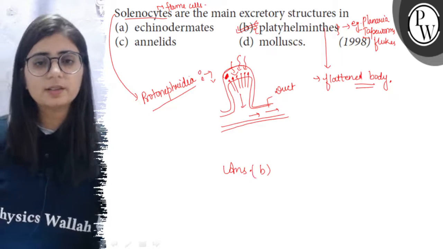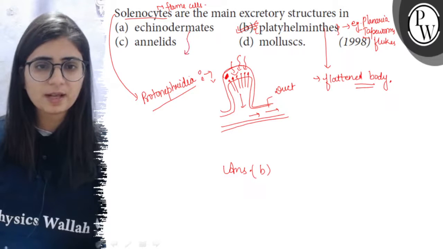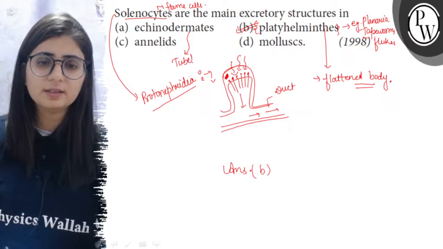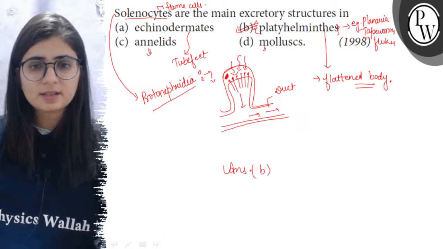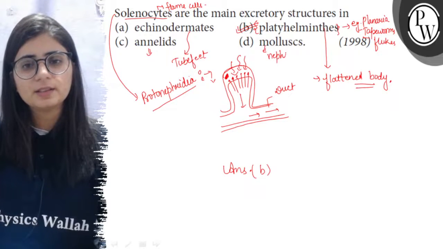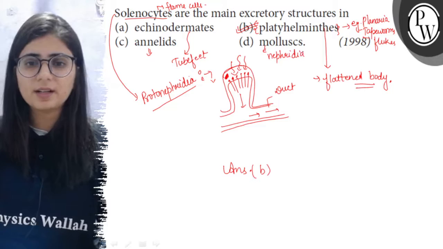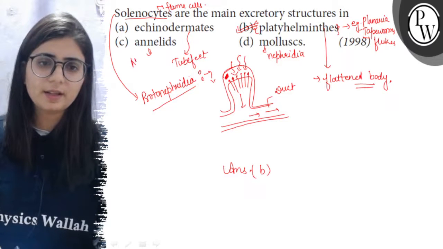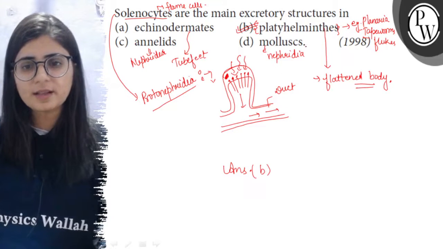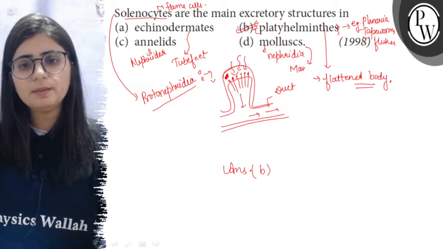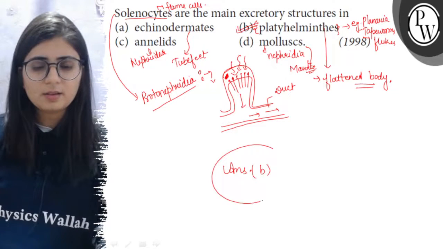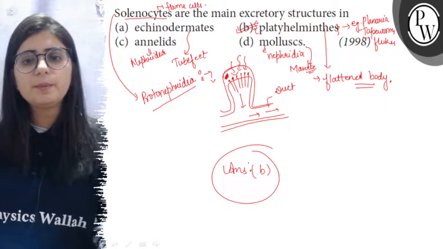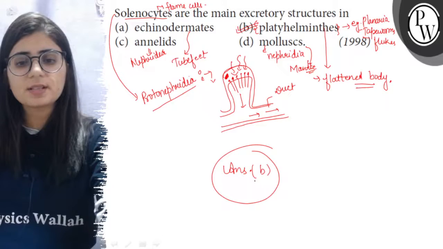Now if we look at the other three, then in echinoderms the excretion occurs by the tube feet. In annelids and mollusks there are nephridia for the excretion, and in mollusks the excretion is also done by the mantle. So out of these, the organisms with solenocytes are the Platyhelminthes. So option B is the right answer.